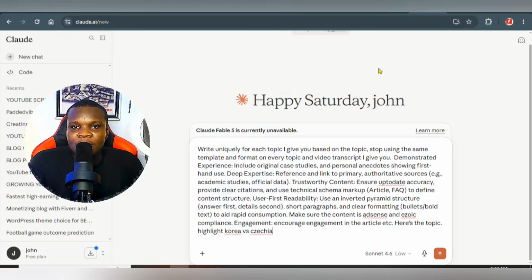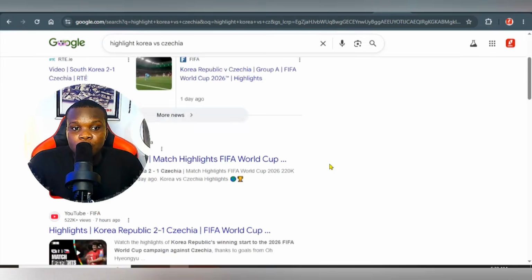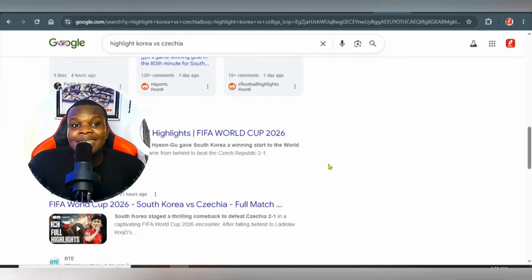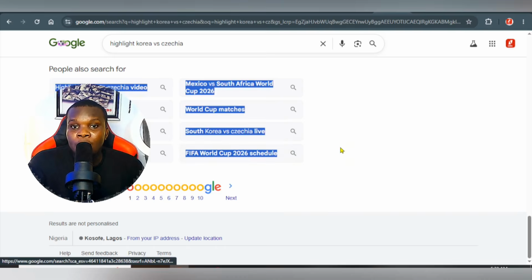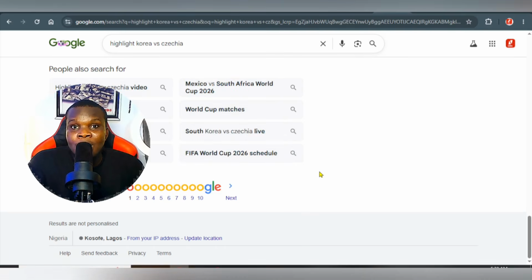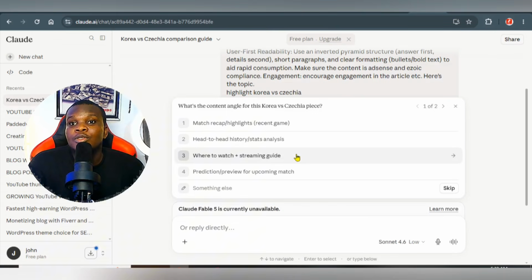Apart from this, you can go to your browser right here, the same way you searched for this, scroll down, and go to the section that says people also search for. These are the things people are searching for on Google that most people are not paying close attention to. With that, click on this section right here that says send. Then Claude is going to ask you the information you want about this topic. So you're going to decide from this very category.